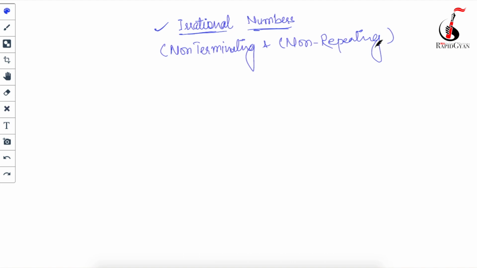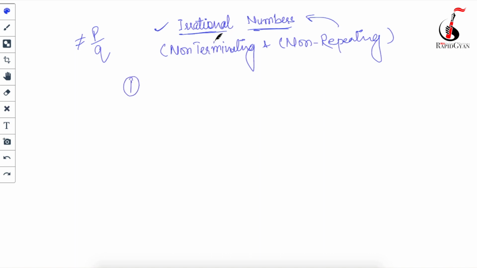Okay, so as I have told you, non-repeating and non-terminating decimals are called irrational numbers. There is another thing also: we cannot write irrational numbers in the form of p by q. Why? Because only rational numbers we can write in the form of p by q, not the irrational numbers. So let's find some examples of irrational numbers.